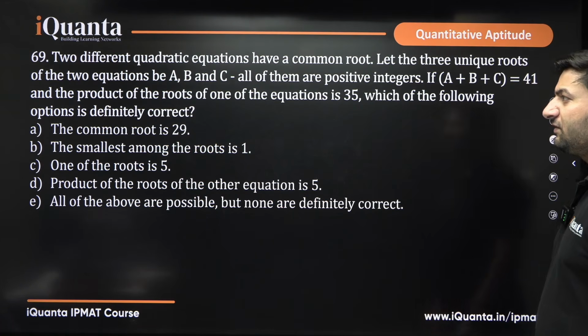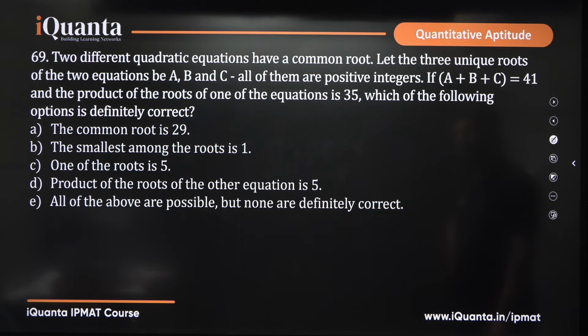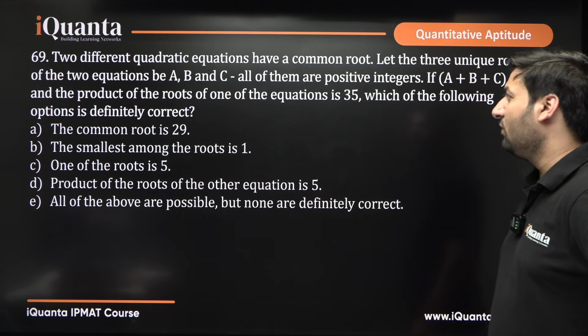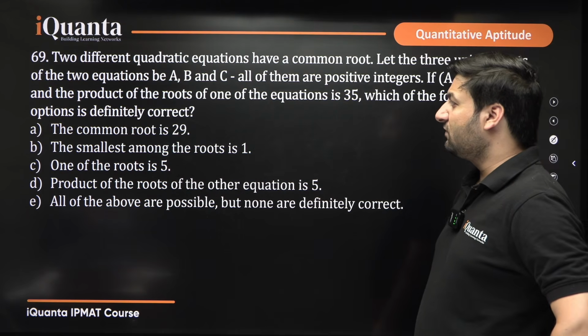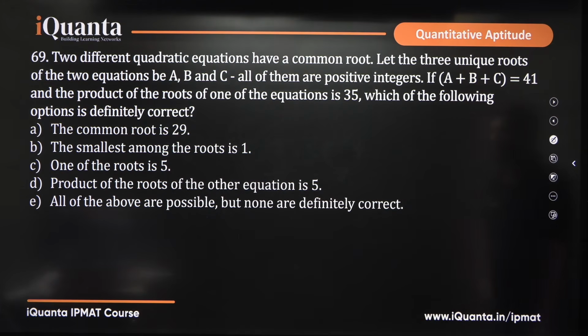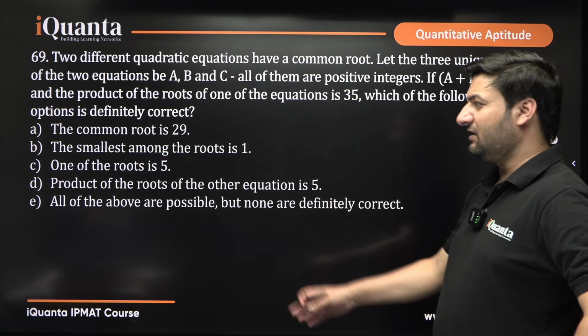69. Two different quadratic equations have a common root. Let the three unique roots of the two equations be a, b, c. All of them are positive integers. If a plus b plus c equal to 41 and the product of the roots of one of the equations is 35. Which of the following options is definitely correct? We have a couple of options.